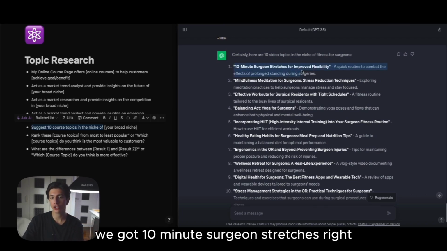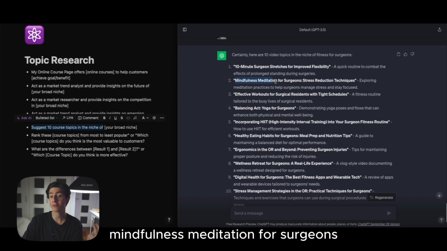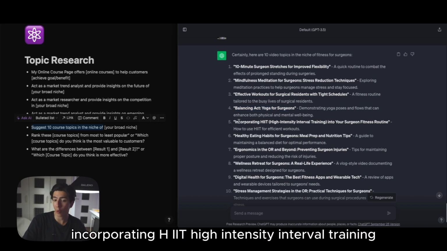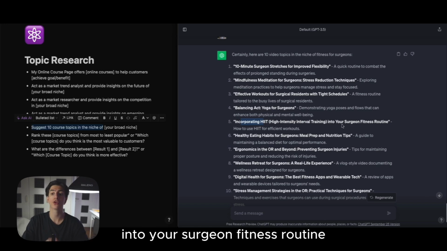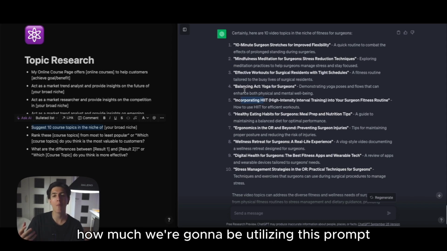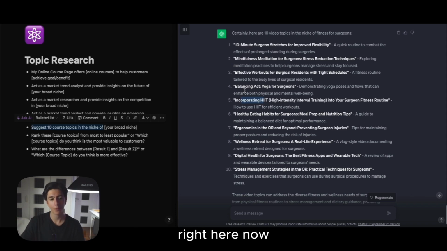We got 10-minute surgeon stretches, right? Mindfulness meditation for surgeons, effective workouts for surgical residents, balancing act, yoga for surgeons, right? Incorporating HIIT, high intensity interval training, into your surgeon fitness routine. So those are of extreme value, as you can imagine, and you can see in future lessons how much we're going to be utilizing this prompt right here.